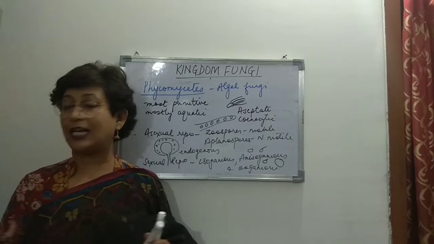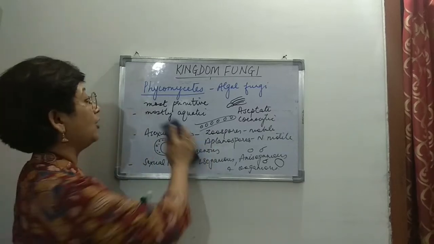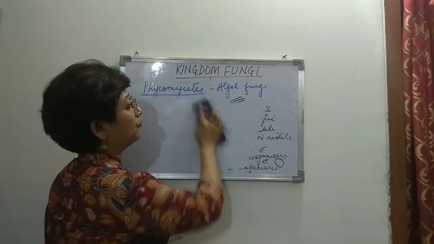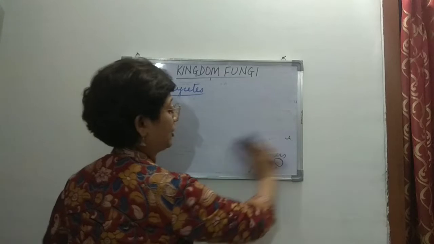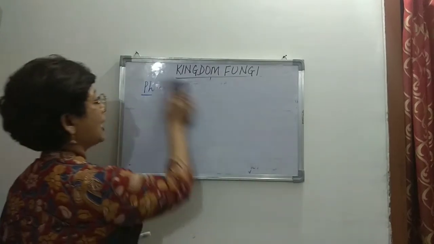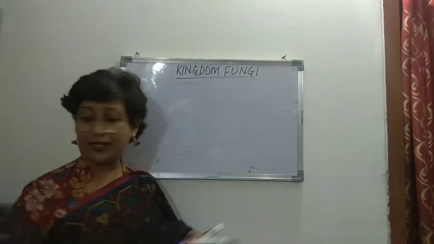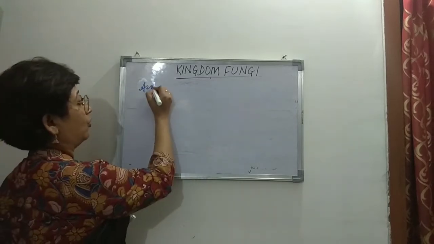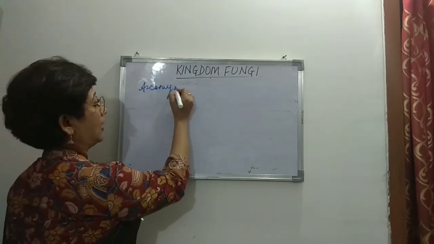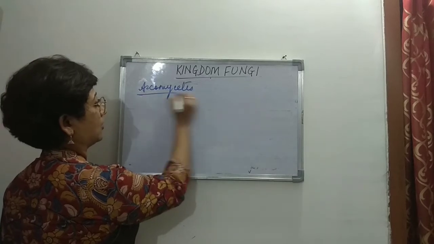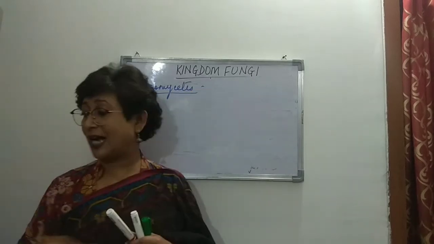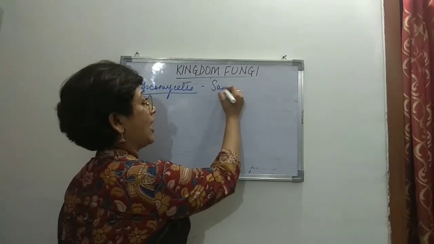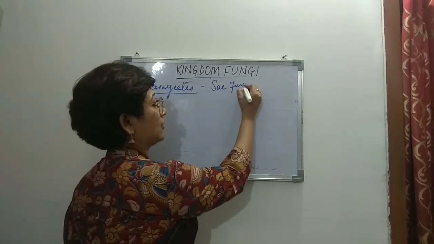So that's about Phycomycetes, and now we move on to the next group of kingdom fungi, which is Ascomycetes. Now, these Ascomycetes are also known as sac fungi.